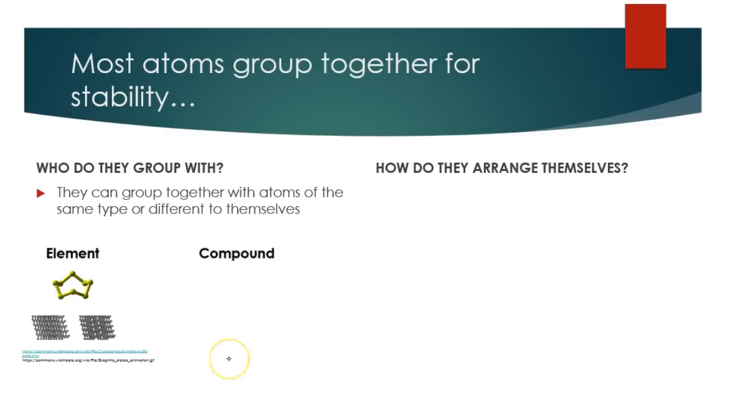And the other type is a compound. This is when you have at least two types of atoms grouped together for stability. We call them compounds. And here are some examples: this is CO2, and we also have salt down below.